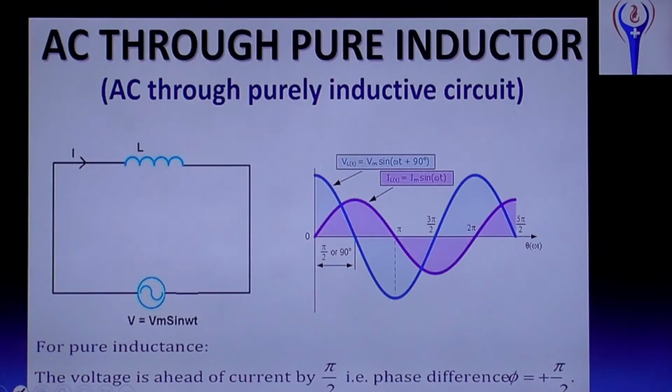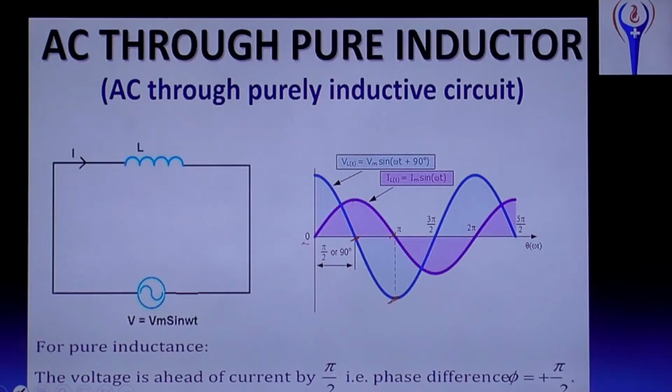So, see in this graph, when current is 0, where is the voltage? Voltage will be maximum. Is it so? And when current reaches maximum, voltage comes to 0. And when current reaches 0, voltage reaches negative maximum.